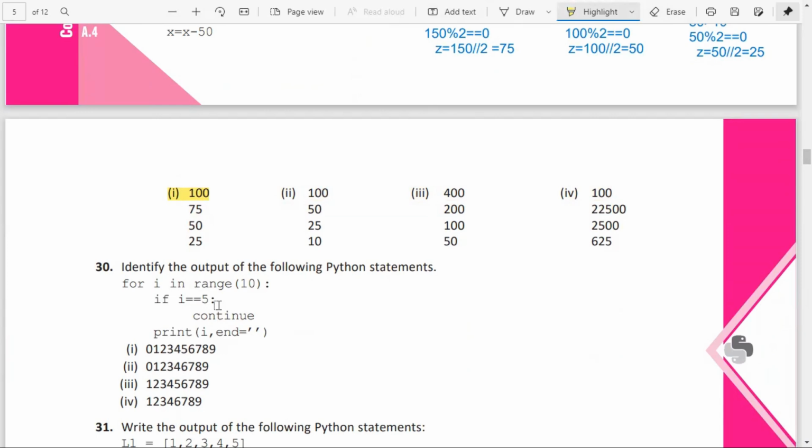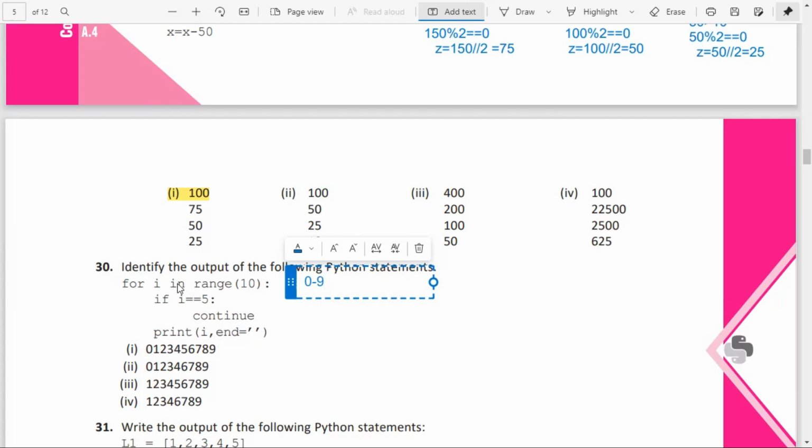Now identify the output of the following Python statement: for i in range(10). Range of 10 means how much? i will be taking the value from 0 to 9. And if i equal to 5, that particular statement is asked to continue. That means the particular iteration will be skipped and it will go to the next iteration.